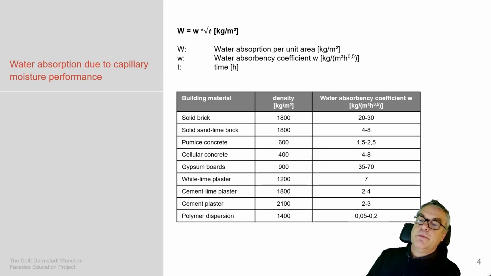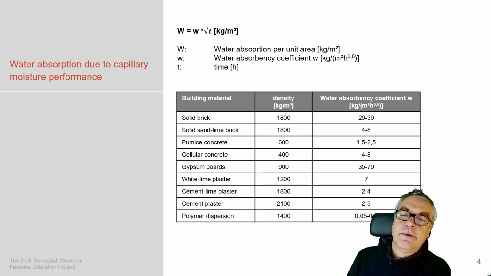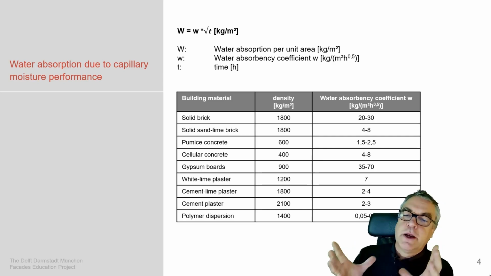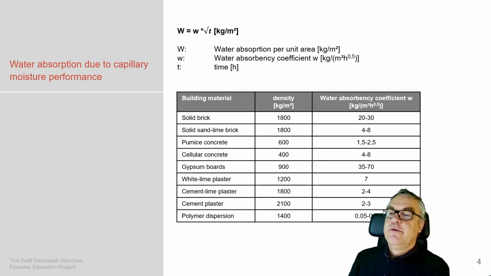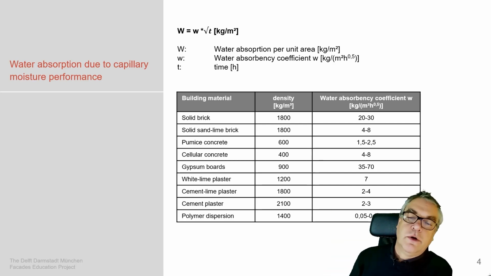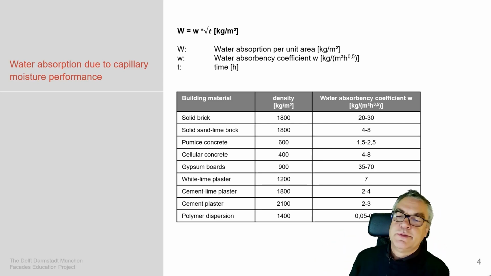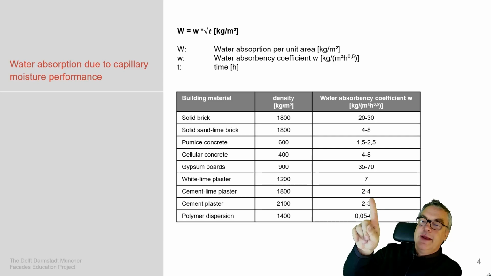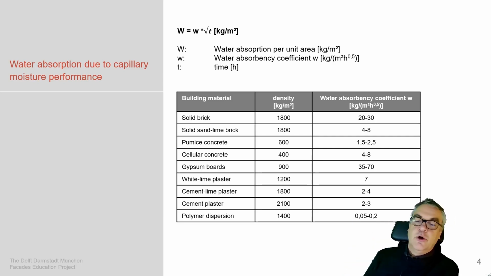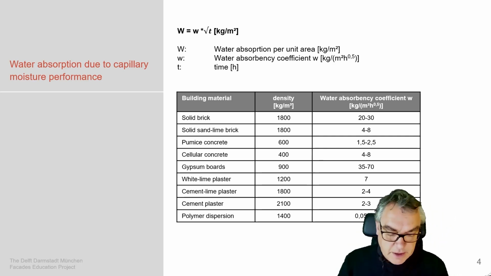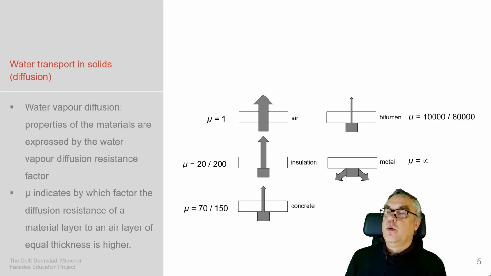When we look at a solid brick versus a solid sand lime brick, it's obvious that the solid brick is a lot more porous, allowing a lot more water to be absorbed. Same counts for concrete and cellular concrete. Cellular concrete being a lot more porous, allowing a lot more water to be absorbed. Gypsum takes a lot of water, and then the plasters are kind of reasonable, and then the polymers, that's the paint, they obviously have to be quite resistant to absorb water.